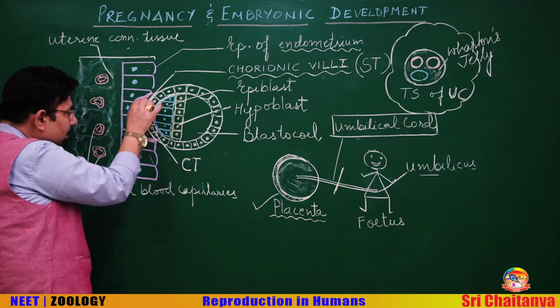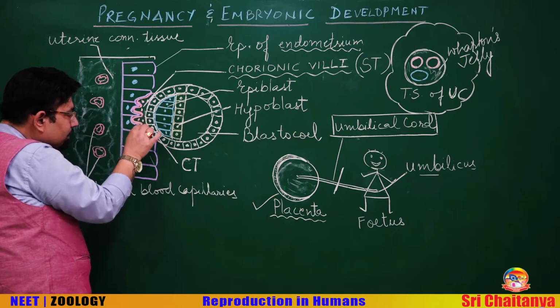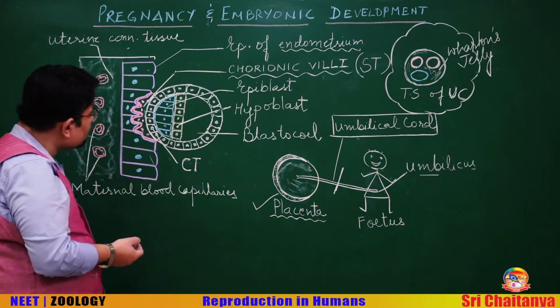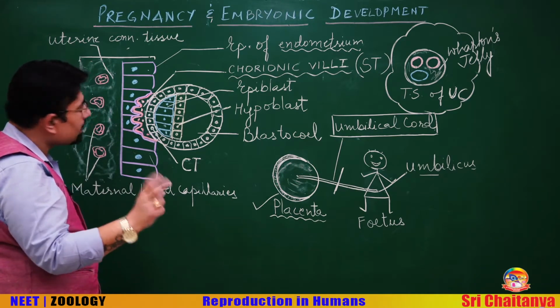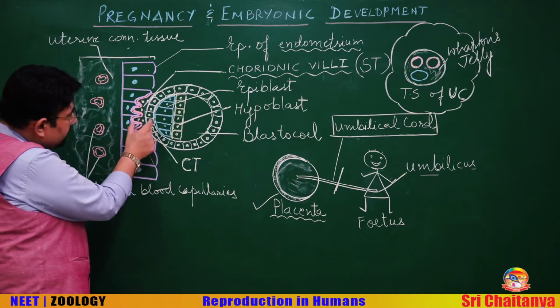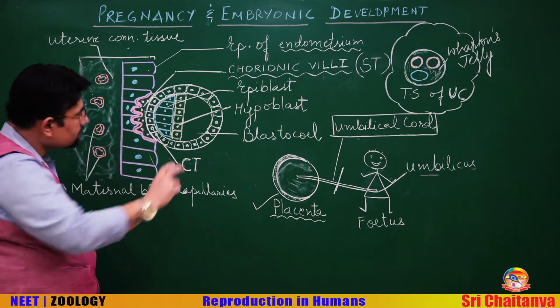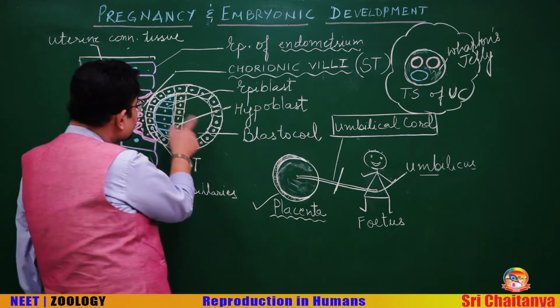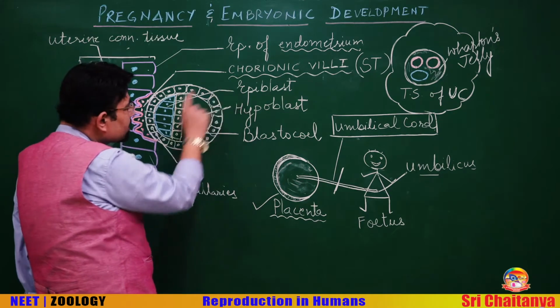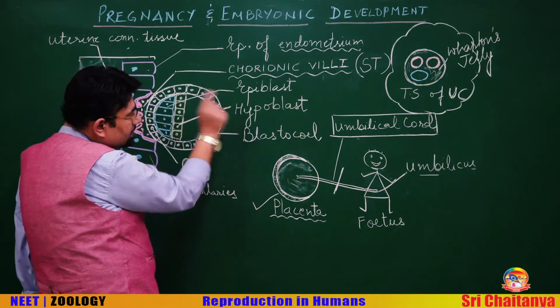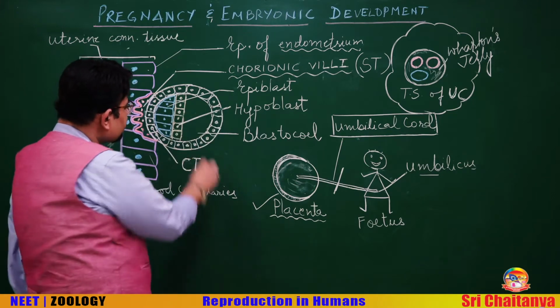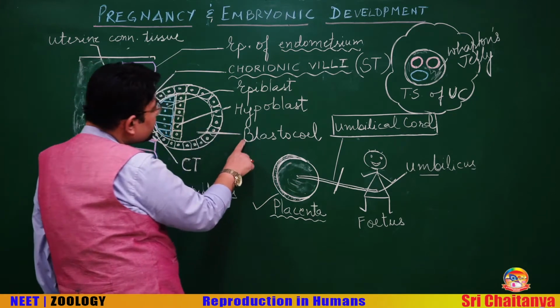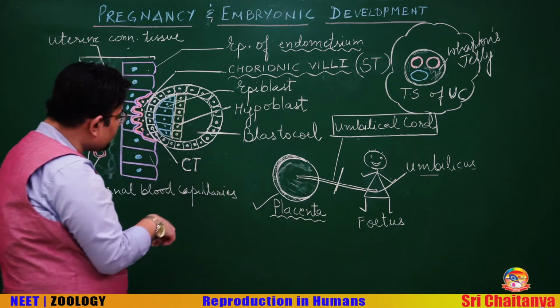Because it is multinucleate, therefore the name syncytiotrophoblast. Or else you can just take it complete as the trophoblast. The inner cell mass is differentiated into two layers, the blue epiblast and the yellow hypoblast. And this is the blastocele, the cavity of the blastocyst.